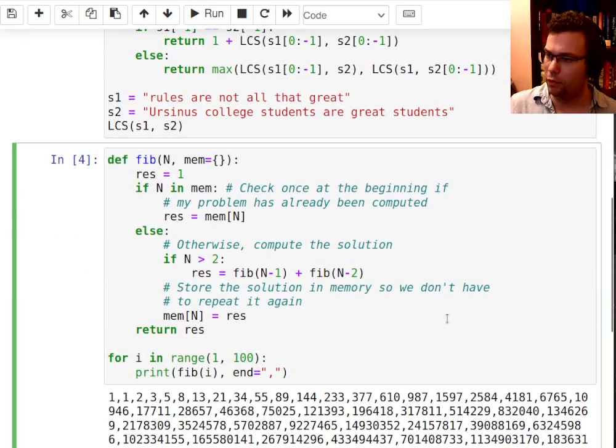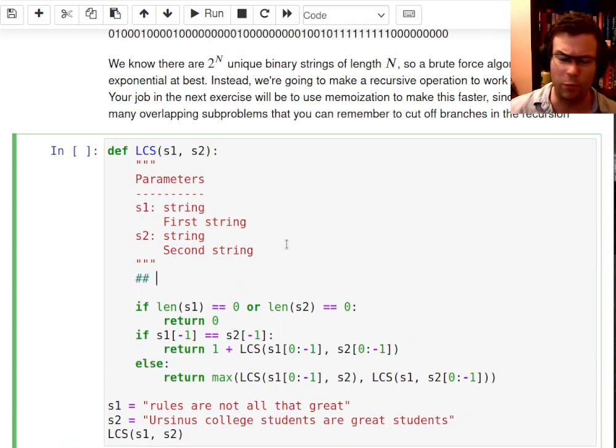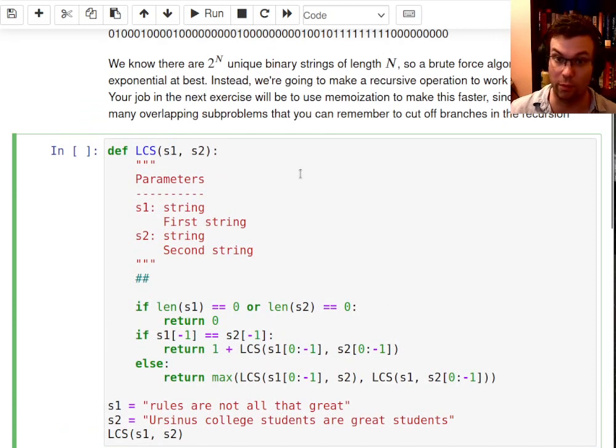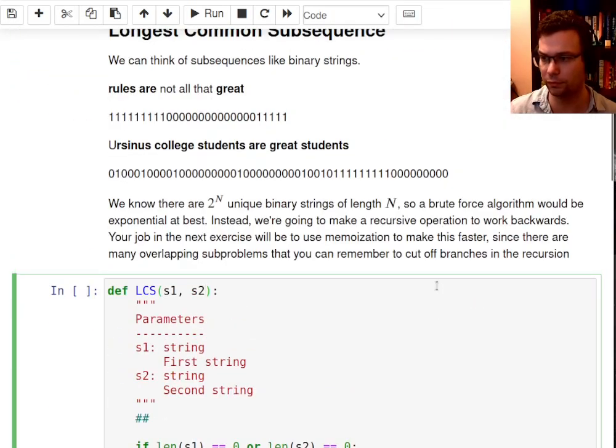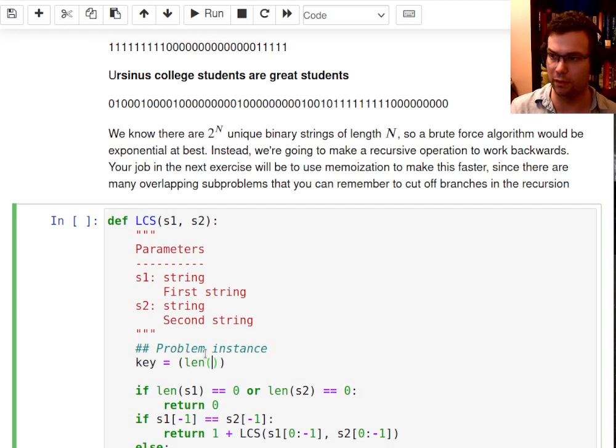So one hint, same kind of thing here. There should be one if statement right at the beginning to see if these strings have been computed before, and one if statement at the end. Now my hint is, we talked about this for edit distance in class, but there's a couple of ways to use a key in the dictionary to store which problem you're looking at. So this is a little bit more complicated than the Fibonacci sequence because we actually have two inputs. But we can index the problem by a key that is a tuple, which is the length of the first string and the length of the second string. That tuple uniquely identifies which subproblem we're looking at.